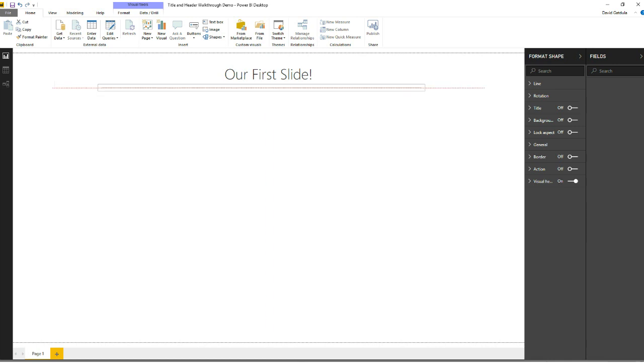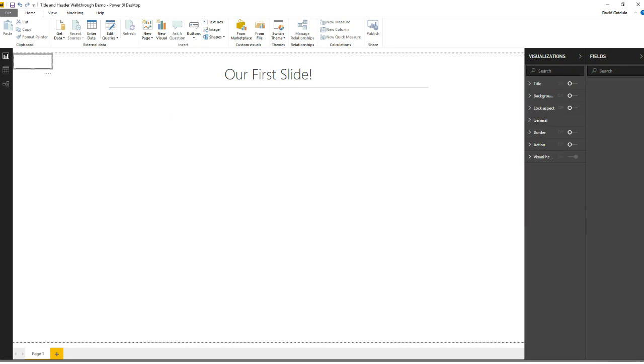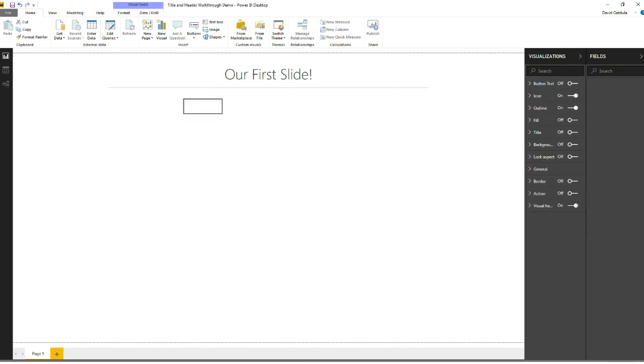And you can line it up, you can center it. That's nice. And then we can start building our navigation. So there's a lot of different ways we can build our navigation. One of those ways is with their built-in buttons. You can use anything they have here, but I typically go with a blank button at first because it gives you the most flexibility and giving you the options to do a lot of different things.